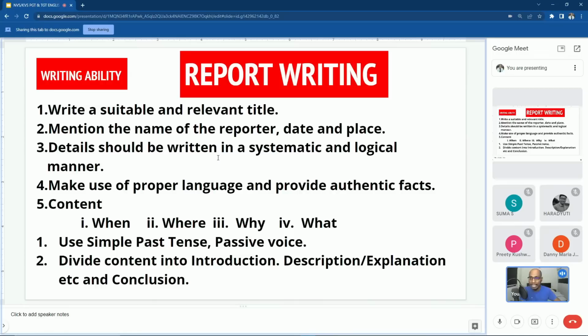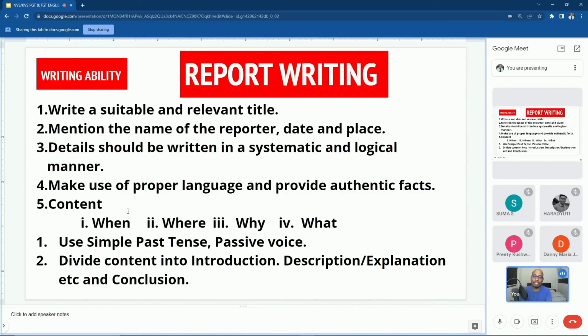Then details should be written in a systematic and logical manner. Make use of proper language and provide authentic facts. The report must be written based upon the facts only. And what is the content of this report writing? What does the body of the report contain? It contains answers to these questions.